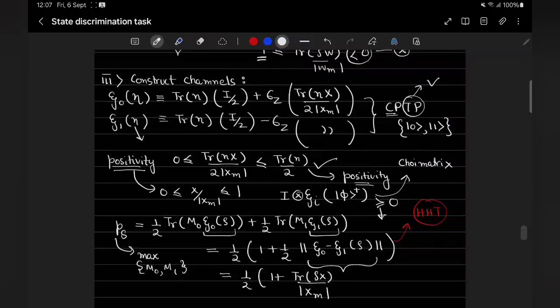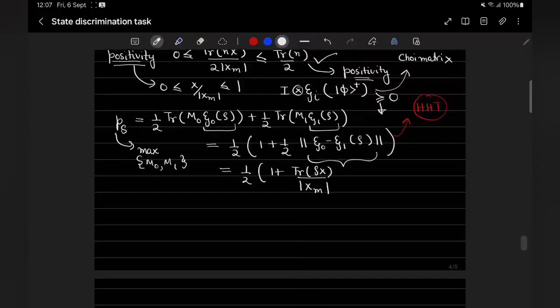This is because epsilon 0 minus epsilon 1 is sigma z times this trace eta x over xm, and then you have to calculate the norm of that, but this is already diagonal, so you can just take the modulus values. So this will give you 2 times trace eta x over xm, but there is a half here, so the 2 cancels out. So now with this we are almost at the end of the proof.